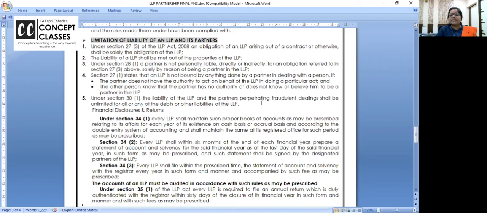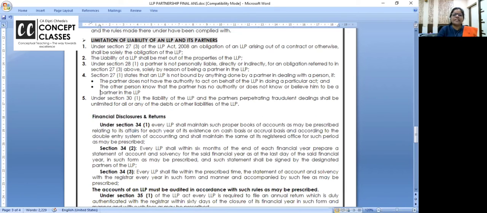Liability of the LLP and partners perpetrating fraudulent dealings shall be unlimited for all or any of the debts and other liabilities of the LLP. If they know about it, then they are responsible. Okay, that's it. For 5 marks, 5 points you should write. Once again, for the LLP's liability, the LLP will be responsible. For any wrong of the LLP, sell the property of the LLP and pay. Partner is not personally responsible, but for any fraudulent act of the partner, the LLP is not responsible, right?